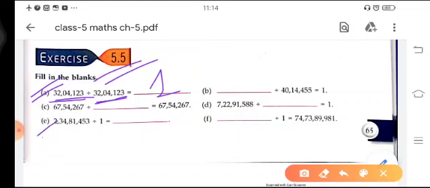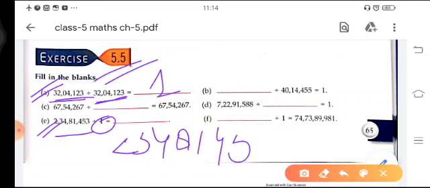And if we see the E part, if we divide any number by 1, then the answer will be the number itself. So 2,34,81,534 will be our answer. The remaining part of this exercise you have to fill on your own. Okay, hope you have understood all the topics of this exercise.